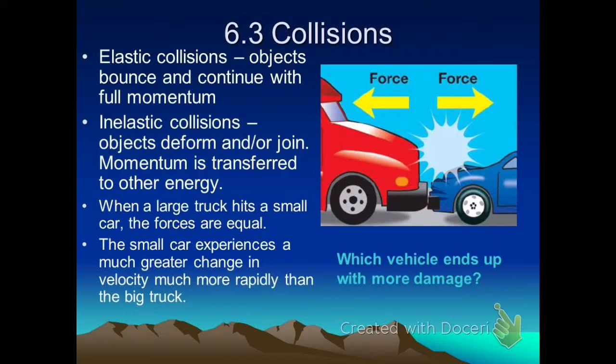There are two types of collisions that can happen. Elastic collisions are ones where objects will bounce off of each other and continue with their full momentum, and when we're doing our math, that's the one we're focusing on. But there's also this other type of collision called an inelastic collision. This is a little more realistic in many cases, like when cars collide or people collide. They're not going to just bounce off each other.